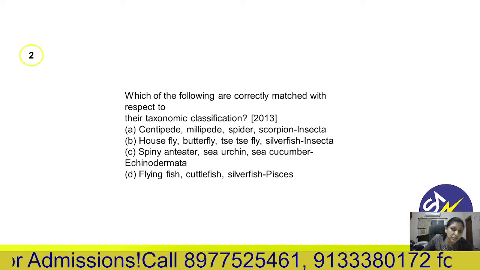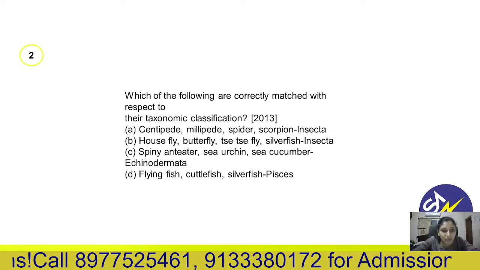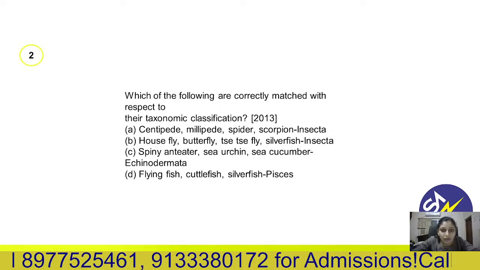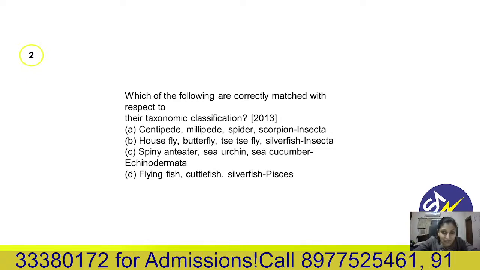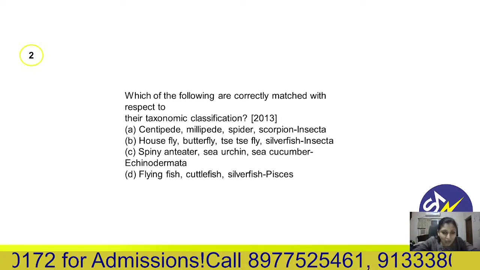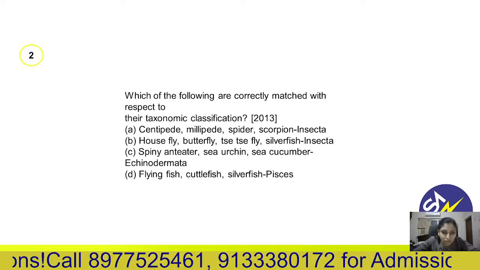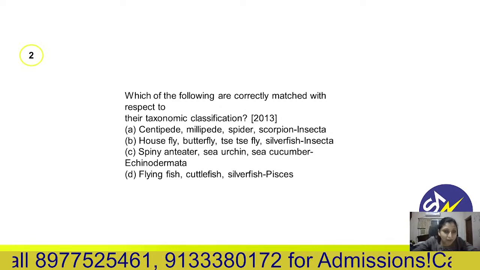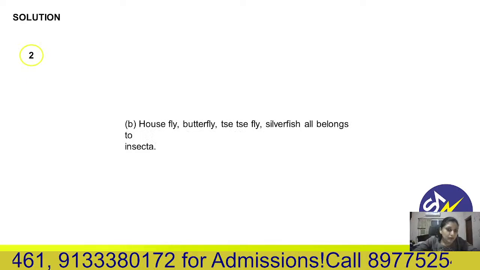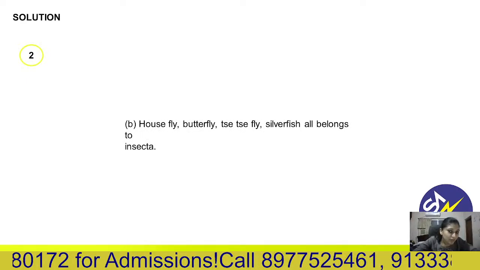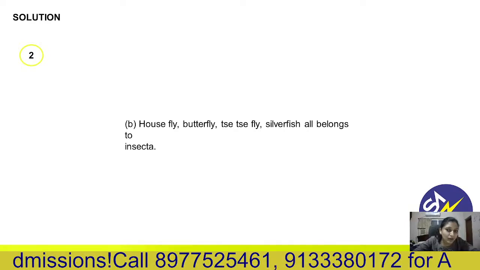See, classification means here they have given the names in the options. For example, spider, scorpion, millipede and centipede, do they belong to Insecta or not? Like that, you need to check. How are they classified: spiny-skinned animals like starfish, sea urchin, sea cucumber, are they part of Echinodermata or not? Yes, the correct answer is 2B. Housefly, butterfly, tsetse fly, silverfish all belong to Insecta.